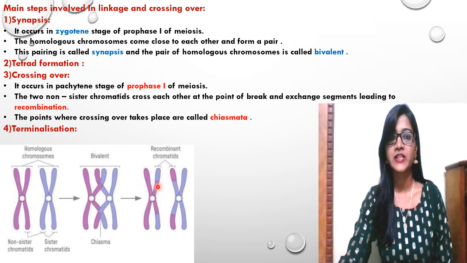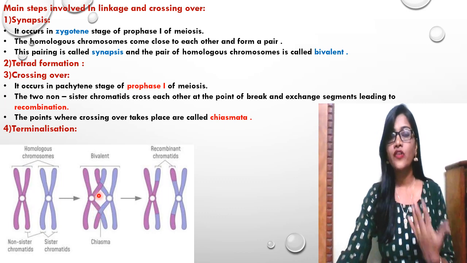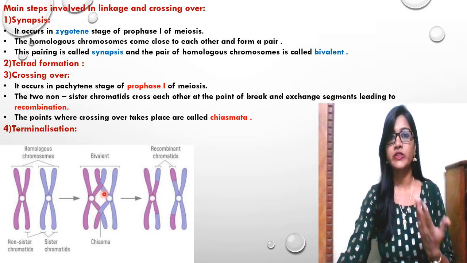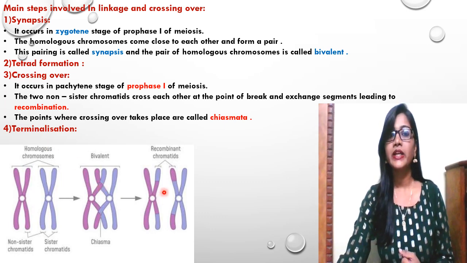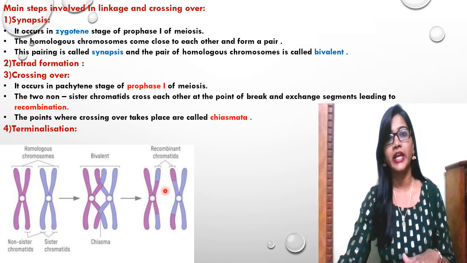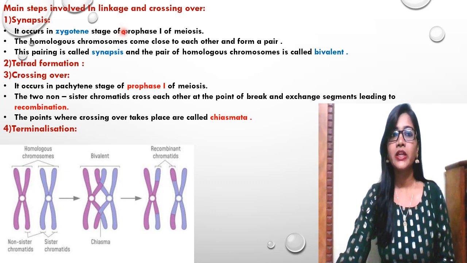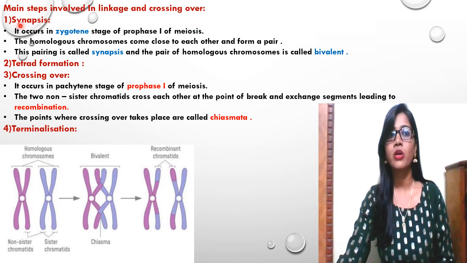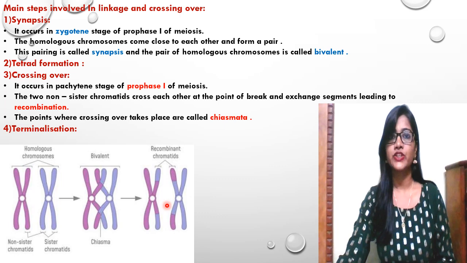Now you can observe in the next part there is recombination. Here is crossing over, the parts get exchanged, so there is exchange or recombination of the genetic material, or genes present on that chromosome, and at the end when the recombinant chromatids are formed, the process ends. That part is known as terminalization. So basically in linkage and crossing over we talk about these four main steps: synapsis, tetrad formation, crossing over, and terminalization.